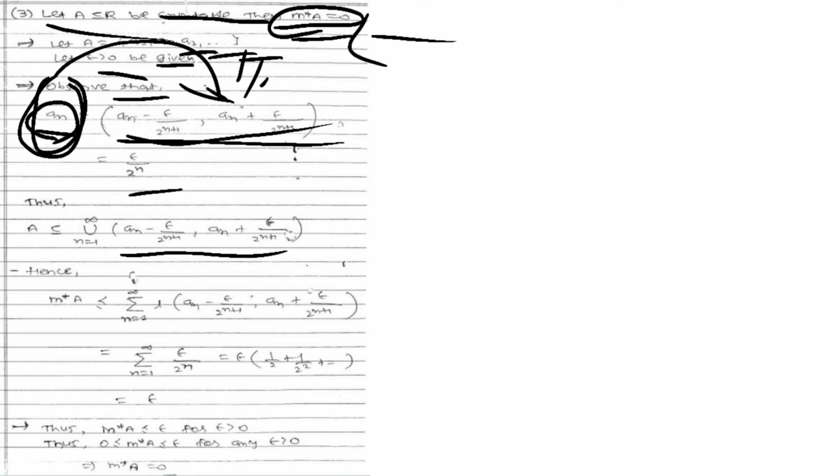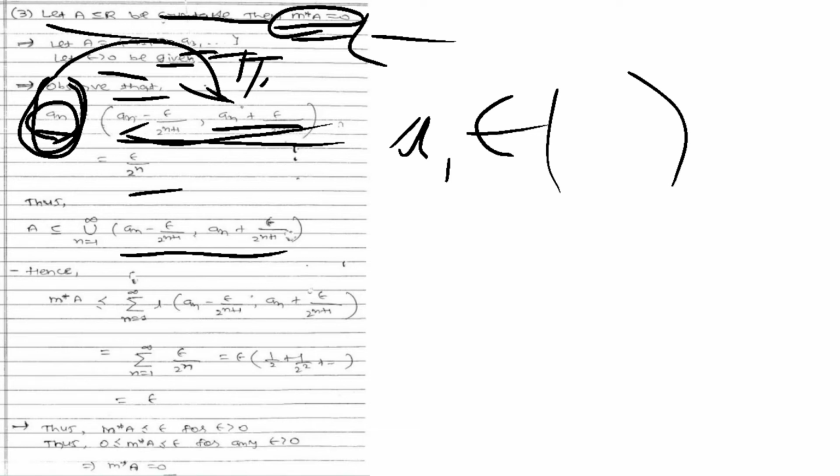If I take a1, it is in the open interval (a1 minus epsilon upon 2 to the power 2, a1 plus epsilon upon 2 to the power 2), putting n equal to 1.